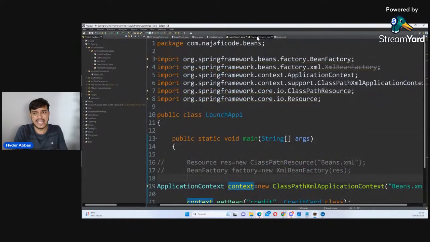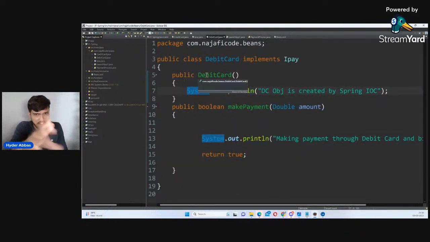So basically, the agenda here so far is, did we manage the object? No. I know you may see the process is a little lengthy, the XML file, all that headache. You'll understand once you read a complex application how difficult it is to manage object creation by yourself. Apart from that, I have told you, today is the first and last class of me using XML. We will always go with the annotation approach in this entire course. In the interview also, they'll ask about annotations only. As a Spring Boot developer, you should know about annotations only. But just to get one idea about XML, I have told it.